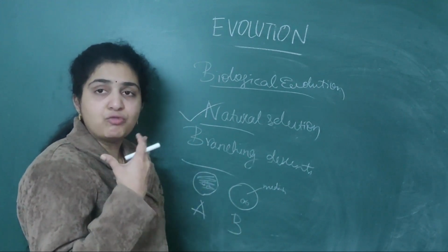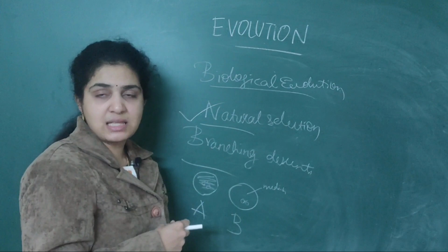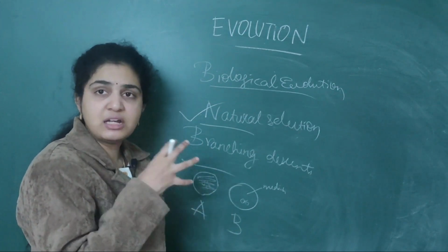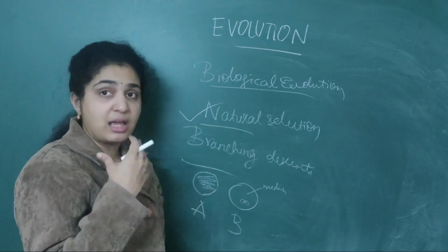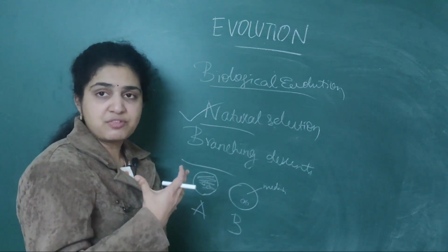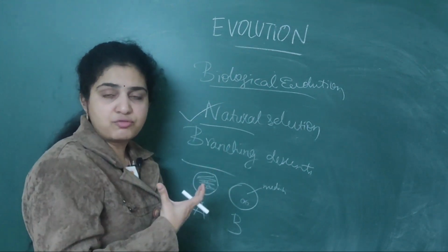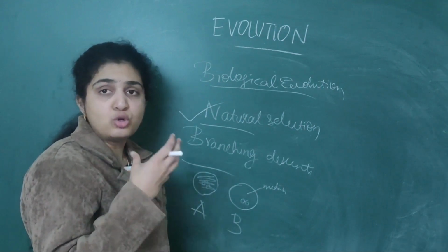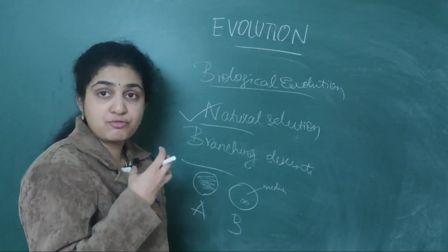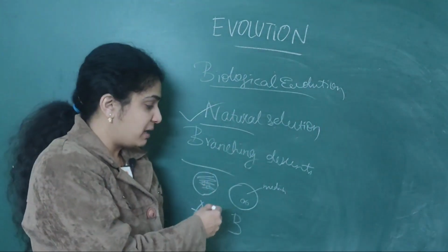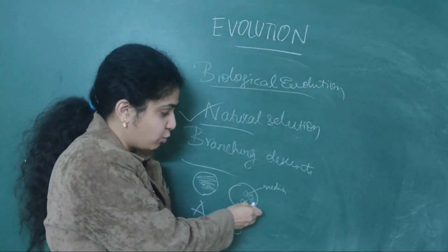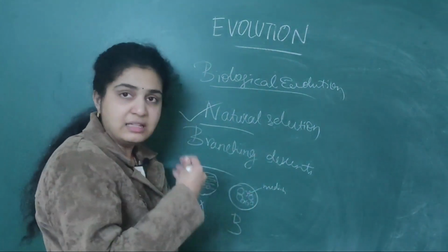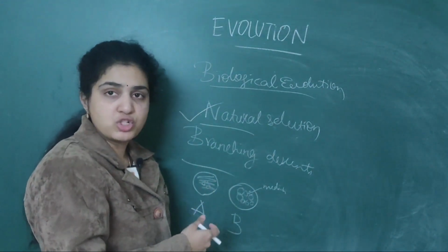So what nature will select is the fitness of the individual. I told you Charles Darwin specified that the fitness of the individual is important for natural selection. So nature usually selects the fittest. In A, only a few microbes are growing, while in B, so many microbes are growing and give rise to more and more progeny.